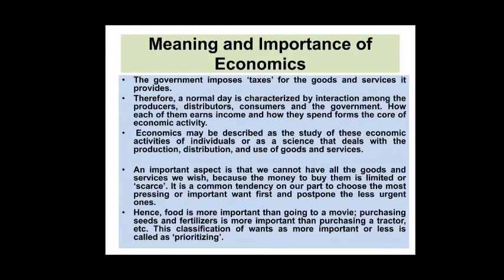How each of them earns income: every human being does work for the survival of life. How they spend forms the core of economic activities. We earn money, and with that money we do economic activities, purchasing, selling and so on.